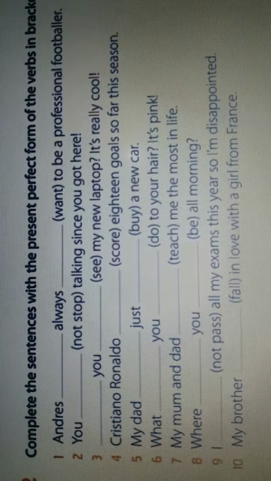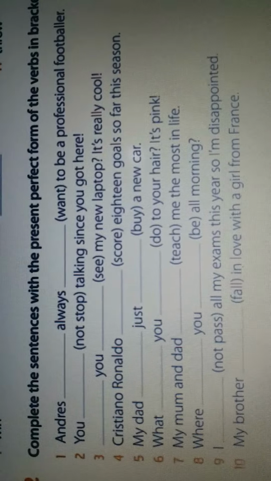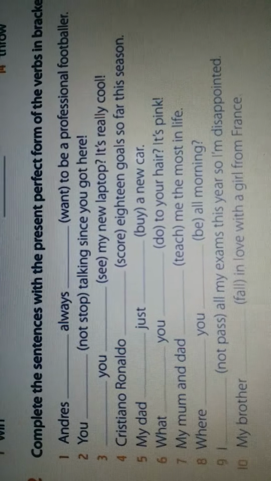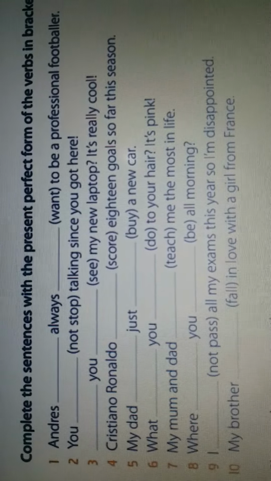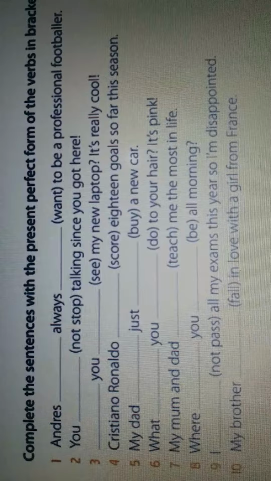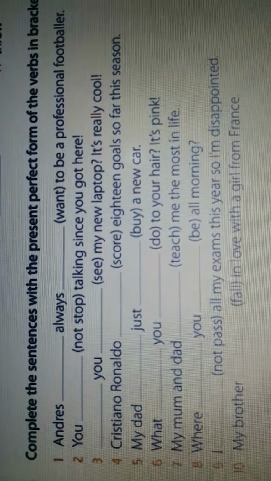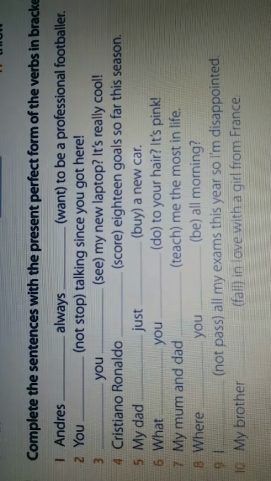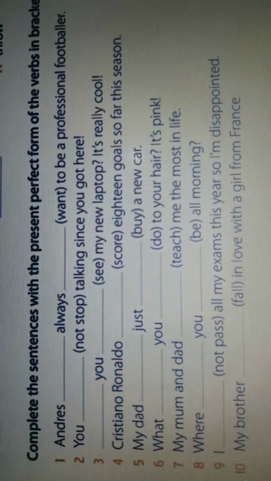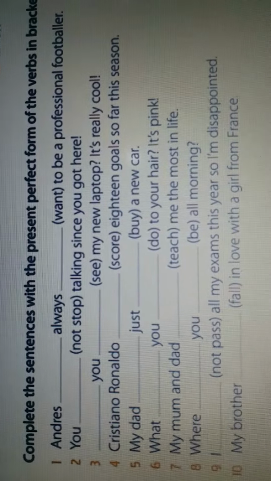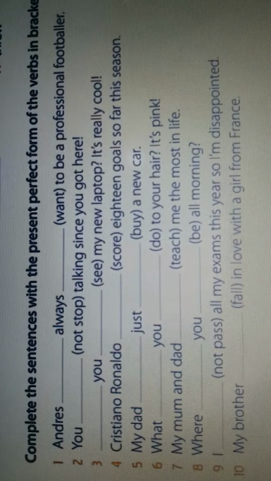Next is my mom and dad. Here our subject is plural, so we'll be using have. My mom and dad have taught. Taught is the third form of the verb, second and third both. T-A-U-G-H-T, taught. My mom and dad have taught me the most in life.